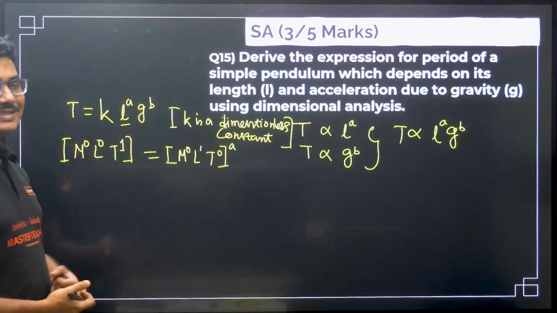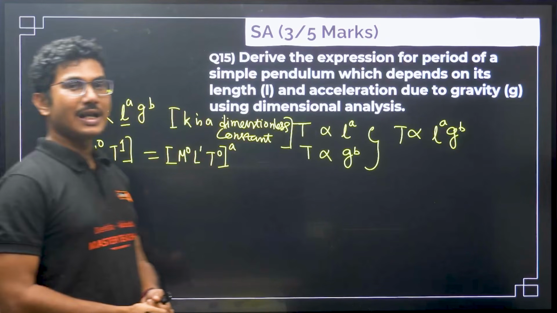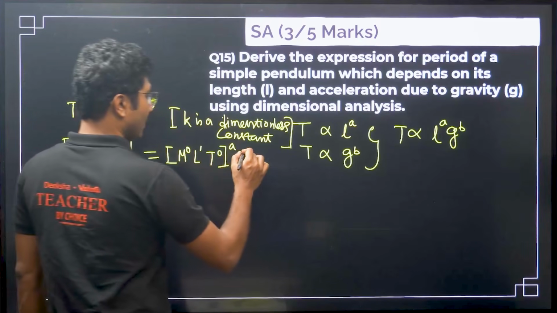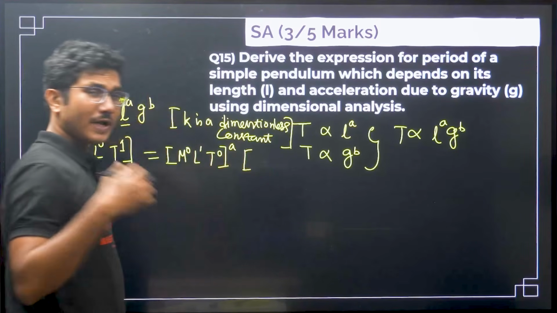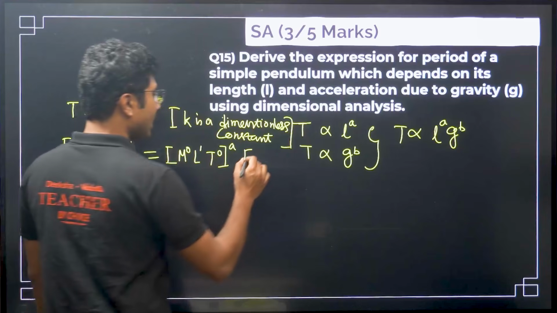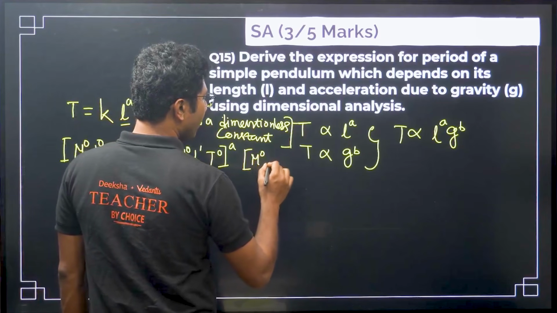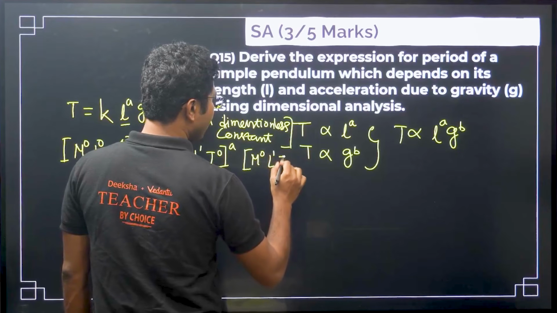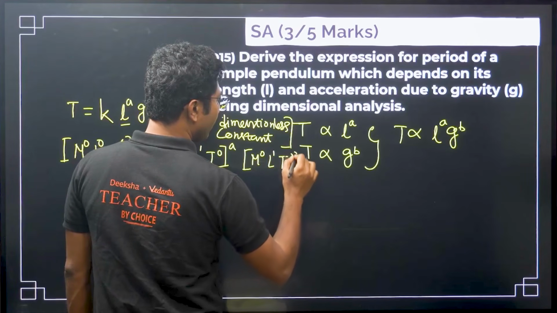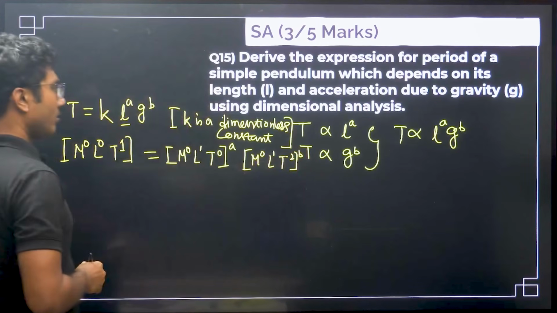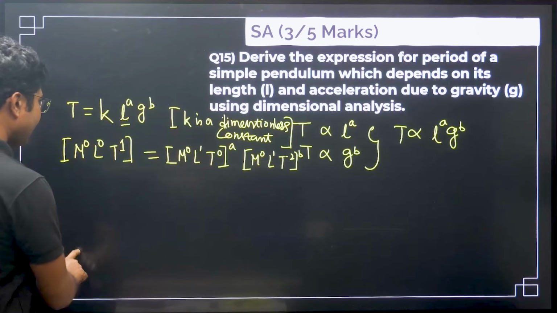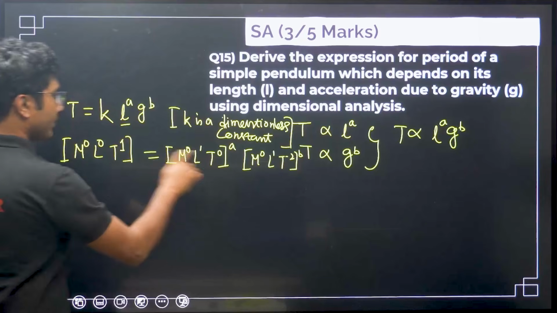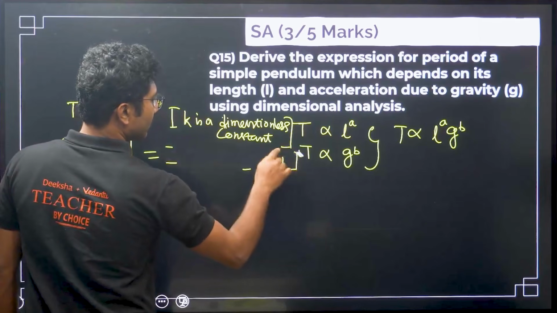Now g, what is g, by the way? g is gravitational acceleration. So what is the dimension of acceleration? We just did it in the last question, m to the power of 0, L to the power of 1 and t to the power of minus 2, to the power of b. Okay, let me write it a little smaller so that you can see that it is overlapping.